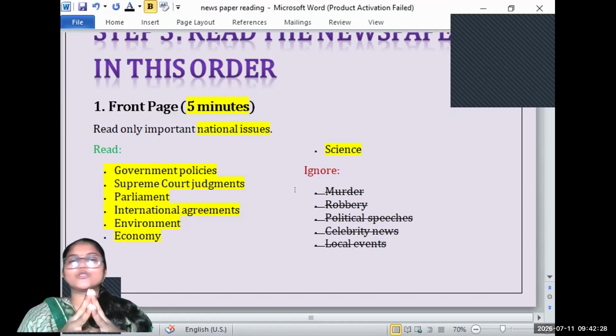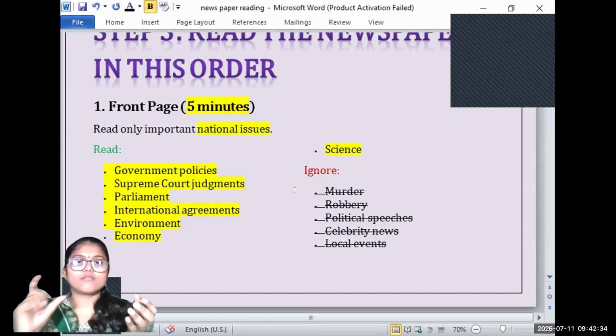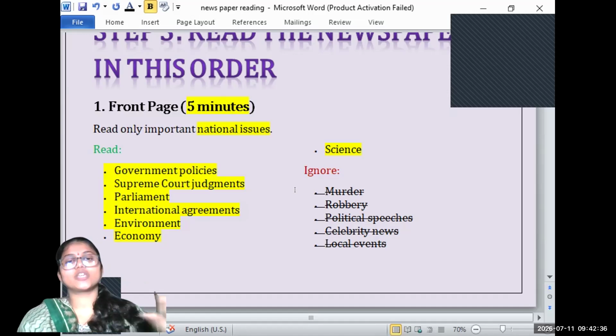Okay, because UPSC won't be wasting their time in such kind of questions. They won't be asking what are the words used by the local politician in so and so election speech.